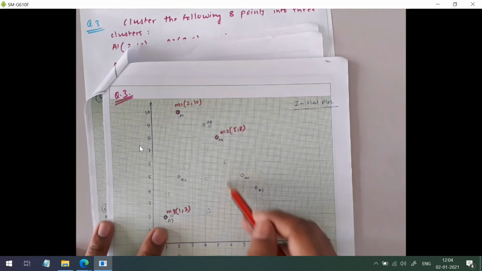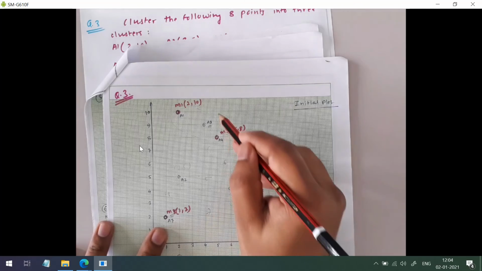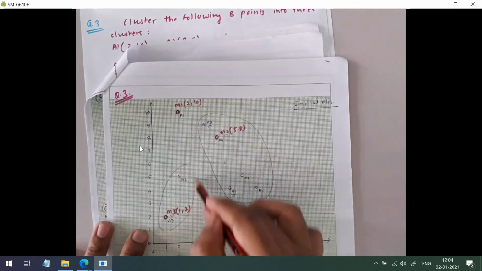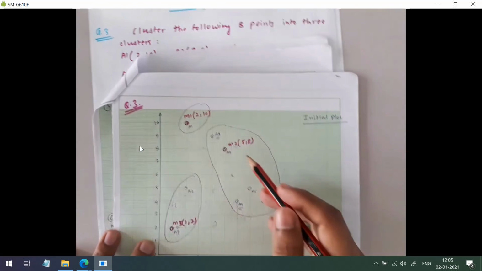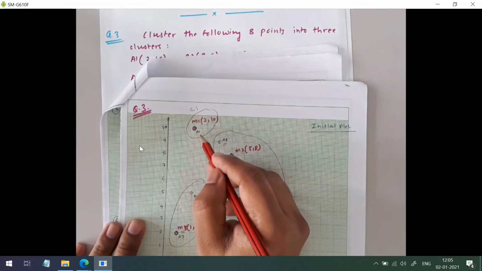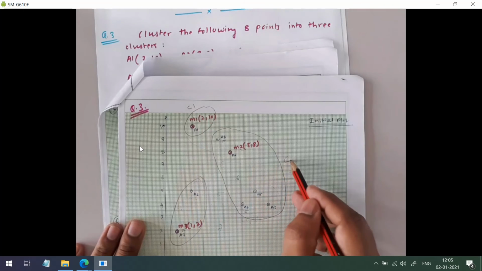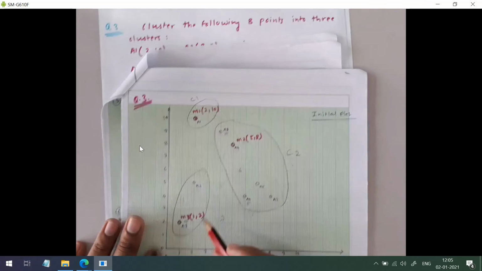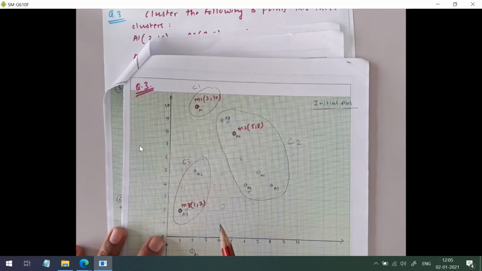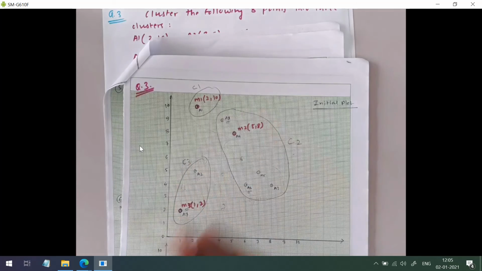So these 3 points will belong to M2. Okay, so the initial state of the cluster is like this. In M1, that means in cluster 1, we have only A1. In cluster 2 we have 5 data points, and in cluster 3 we have 2 data points. So this is obtained after iteration number 1.